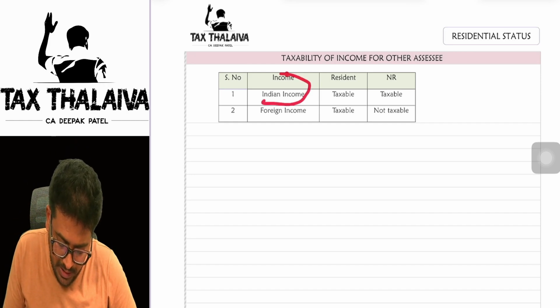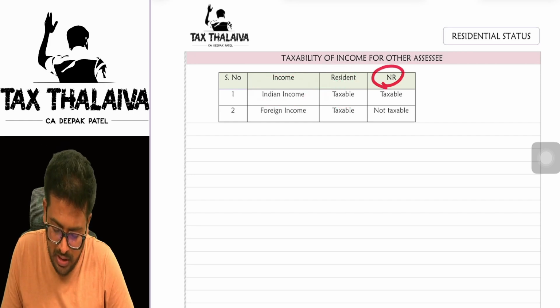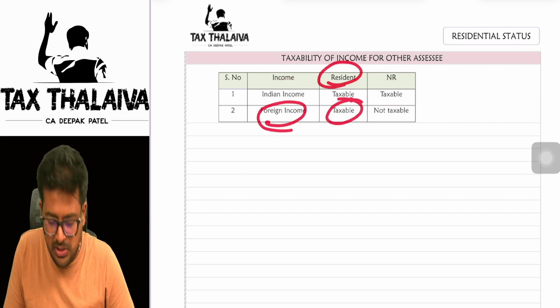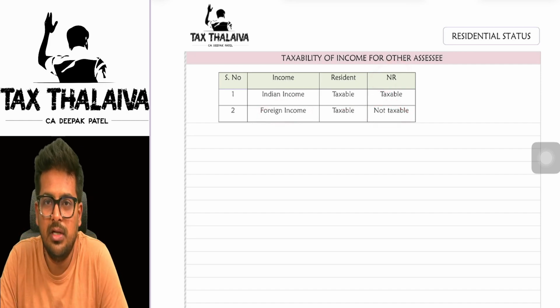So, if you are a resident, Indian income fully taxable. If you're a non-resident, Indian income is taxable. If you're a resident, foreign income is also taxable. If you're a non-resident, foreign income is not taxable. So this ends our discussion on residential status.